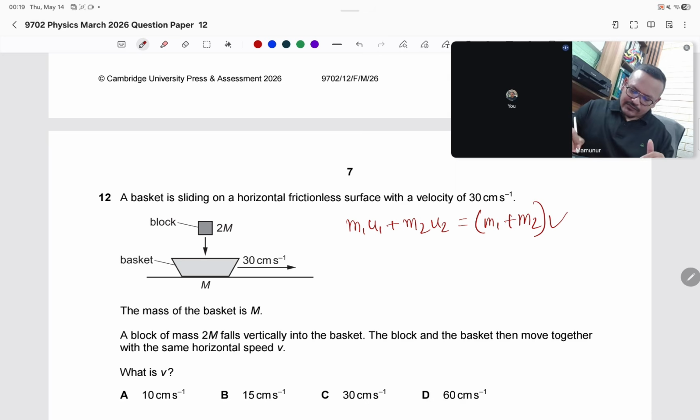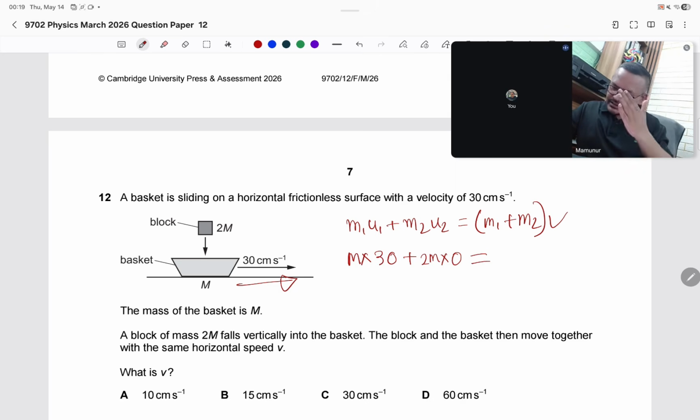They are asking for the final velocity. m into 30 plus, the block is moving from another direction, so there is no component in the horizontal direction, so m2, 2m into 0, equals m1 plus m2, which is m plus 2m, into v.